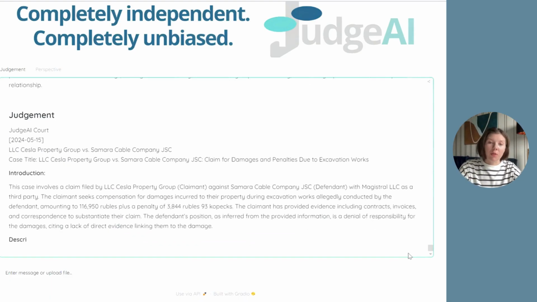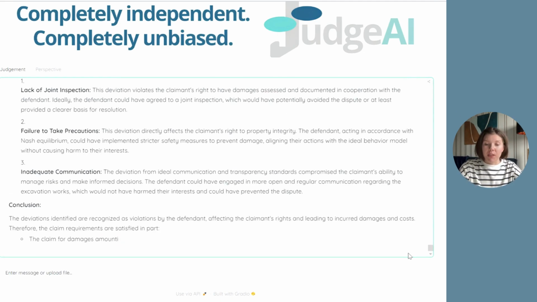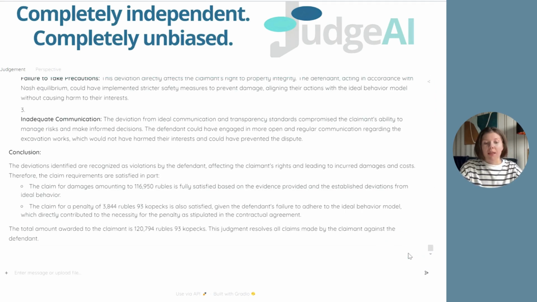In the final stage, there are two main scenarios: how the parties actually behaved and how they should have ideally behaved. These two scenarios are compared. All deviations of the real behavior from the ideal behavior are identified in this stage. These deviations are analyzed for the impact on the terms of the contract. It is assessed whether the damage from these deviations can be quantified, and the presence of alternative strategies available to the parties under the existing conditions is considered, analyzed within the framework of Nash equilibrium.